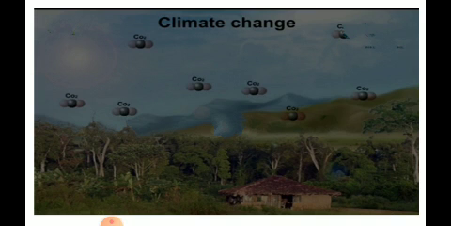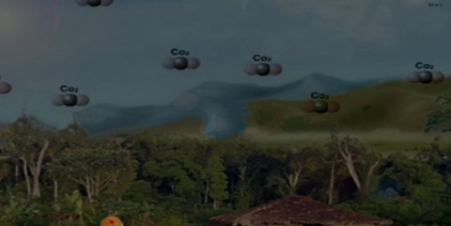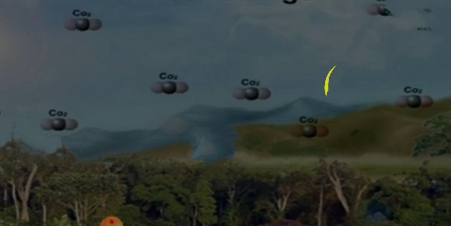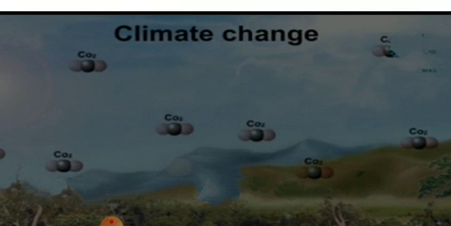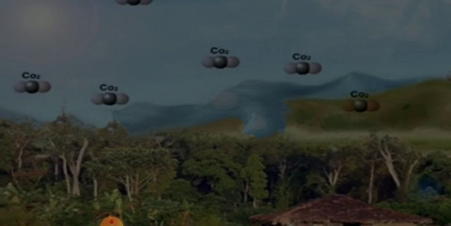Now when we take up climate change. As the trees are being cut down, here you can observe what happens. Here you can observe the carbon dioxide in the atmosphere. The carbon dioxide gas molecules are present in the atmosphere. Down below you can observe some of the trees are being cut down. So now only a few trees are present on the land.